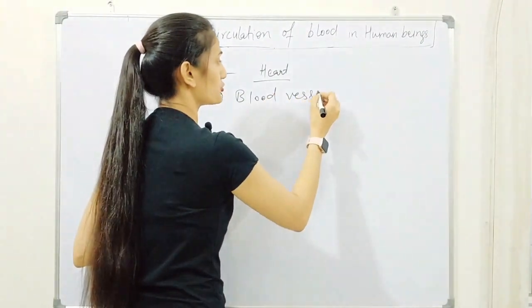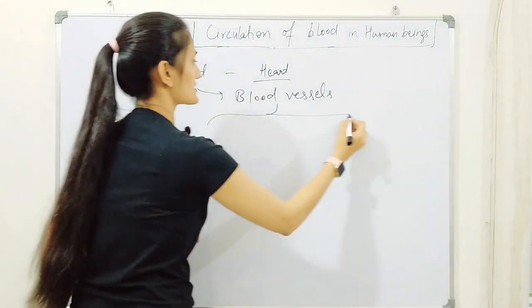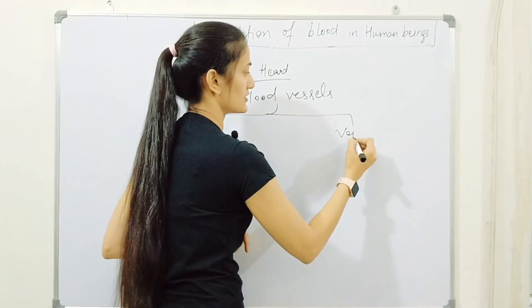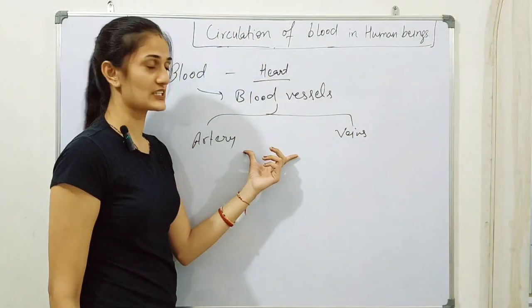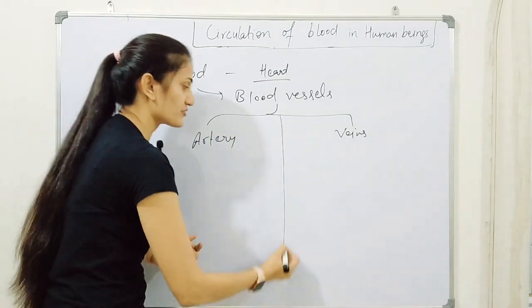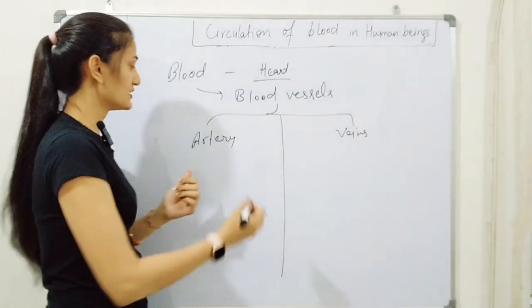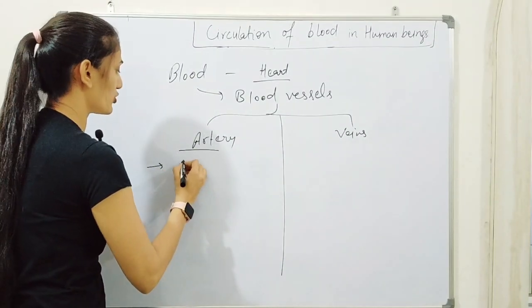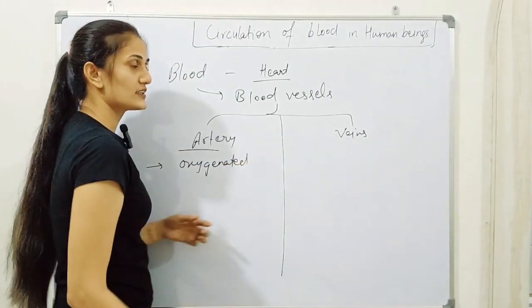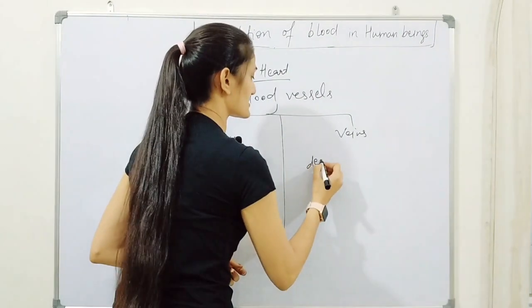and there are two types of blood vessels. One is artery and the second one is veins. These are the blood vessels which carry the blood to all body parts. Now the difference between arteries and veins is that arteries carry the oxygenated blood, while the veins carry the deoxygenated blood.